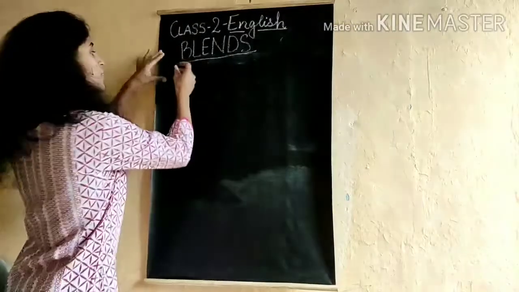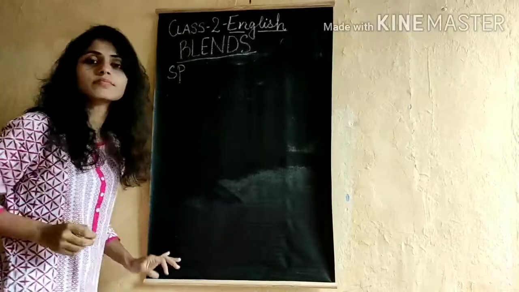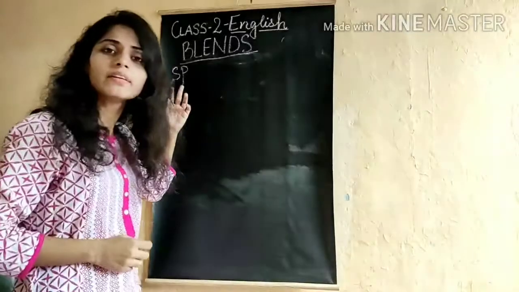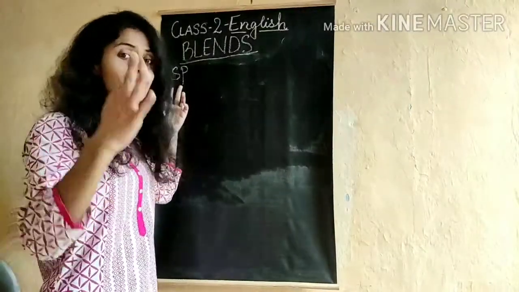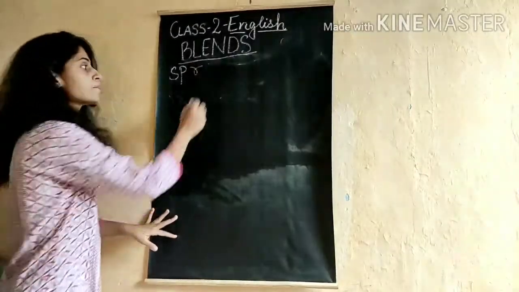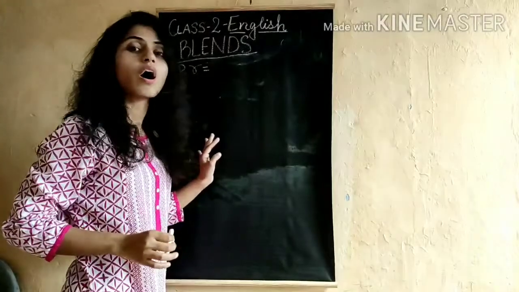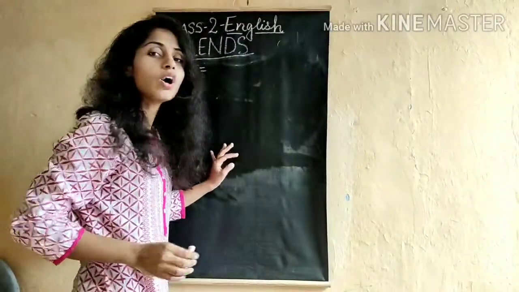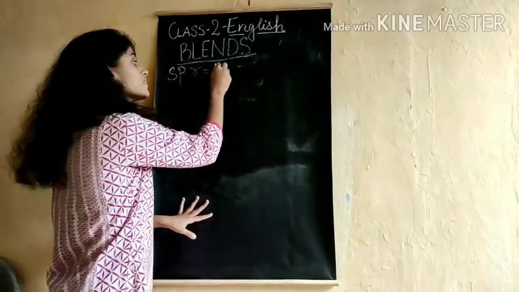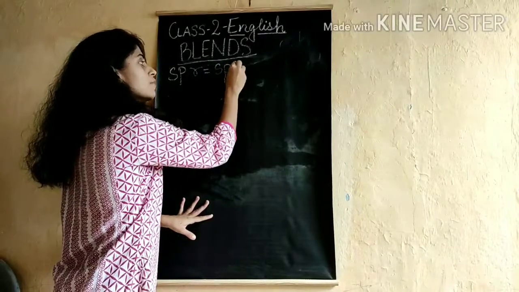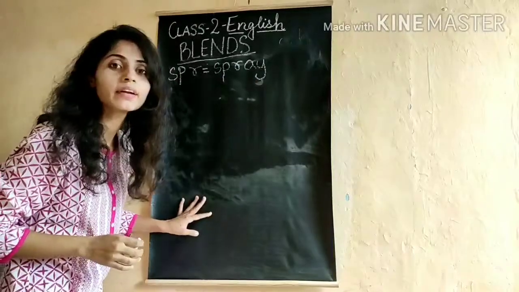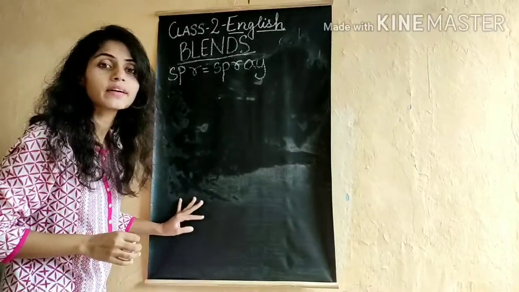For example, let us see the first one, SP. Now this is a 2-letter blend, yes or no? And now we are going to learn 3-letter blends. Here we are going to add R. This will sound as spr. And the word which we can form is S-P-R-A-Y, spray. What is it? Spray.